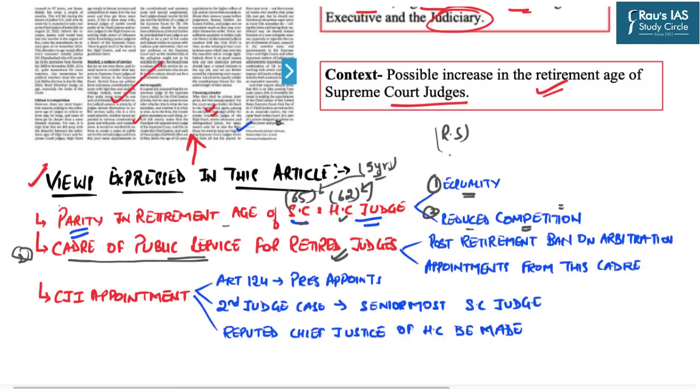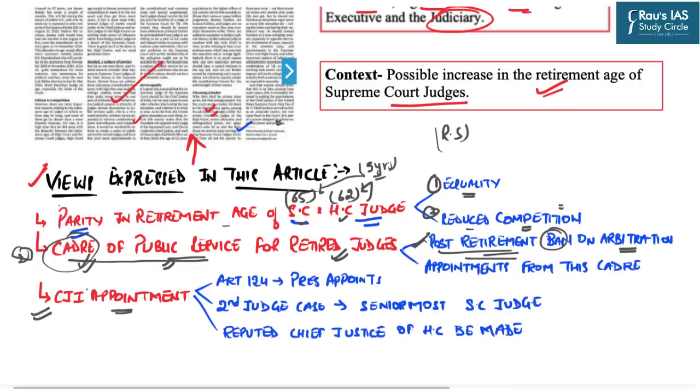Now, this brings the question of conflict of interest and also casts a shadow on the credibility of those judges. And a very small minority of the retiring judges take up public services. So that is why this author believes that there should be a dedicated cadre for these public services for the retired judges, and all the appointments to any constitutional posts thereafter should be made from this particular cadre. In this very line, the author is also of the opinion that there should be a post-retirement ban on the arbitration activities of the judges.